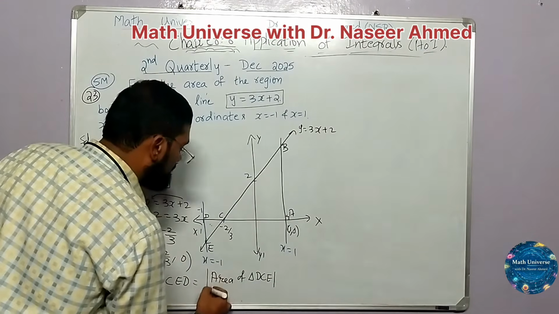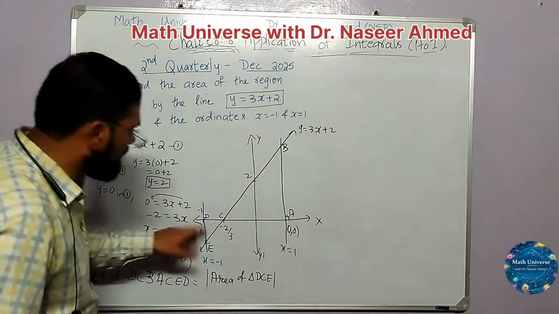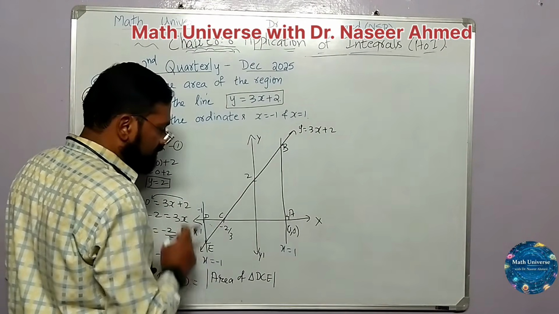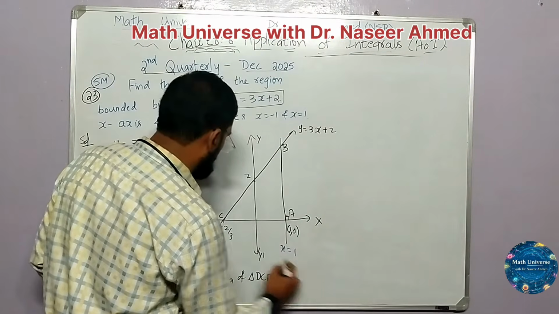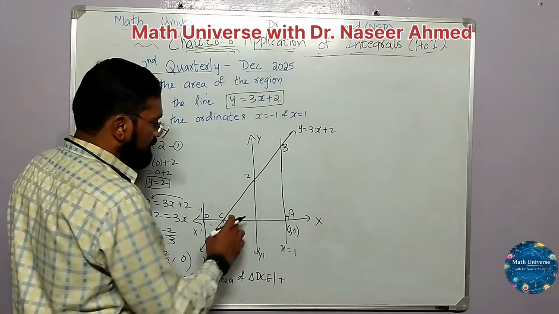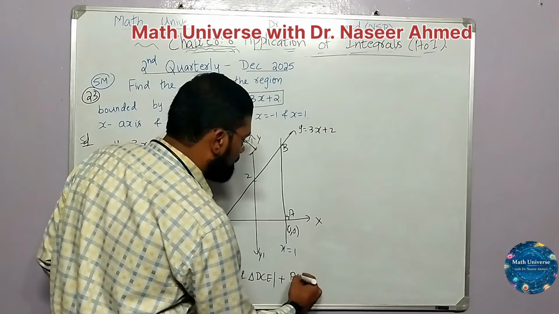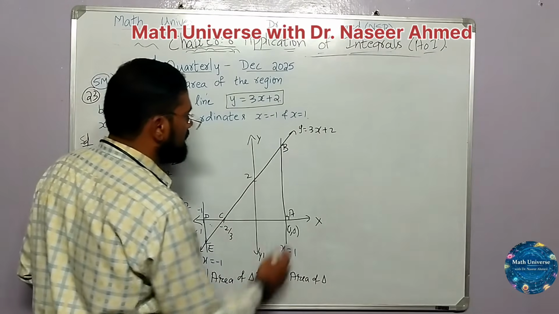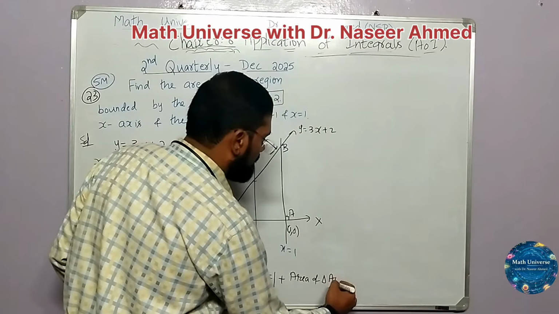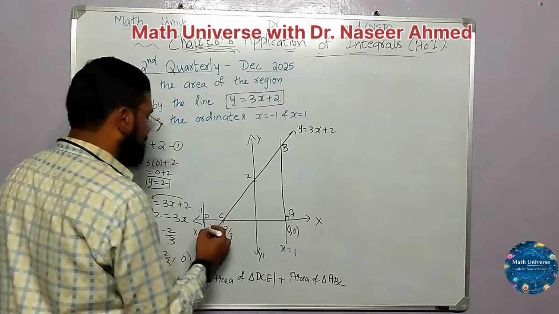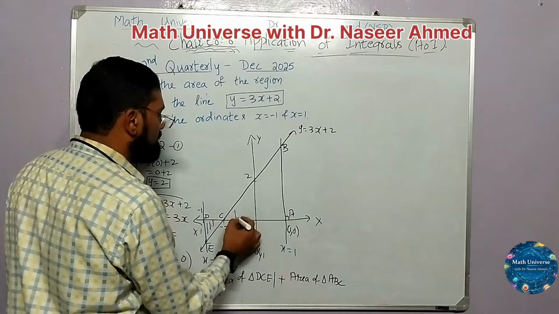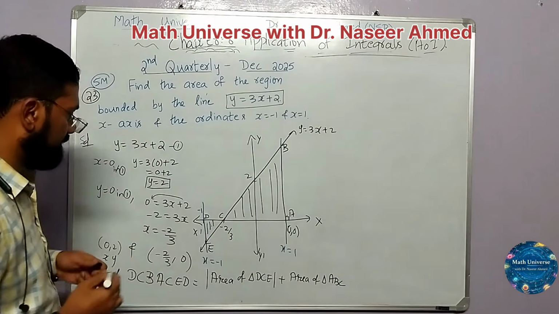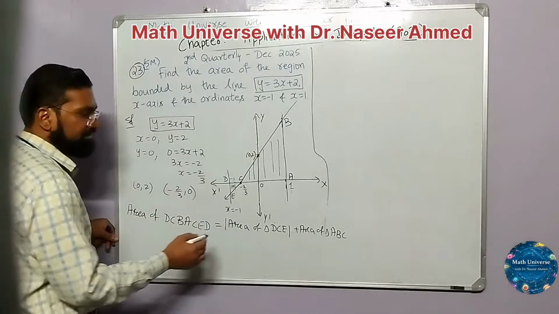I will give it under modulus because it is below the x-axis. Surely the area will be negative, and we are breaking at minus 2 by 3. Then integral, then plus, I mean to say, then the area of triangle ABC. Okay, so this area and this area we have to find. Now let's try to find them one by one.